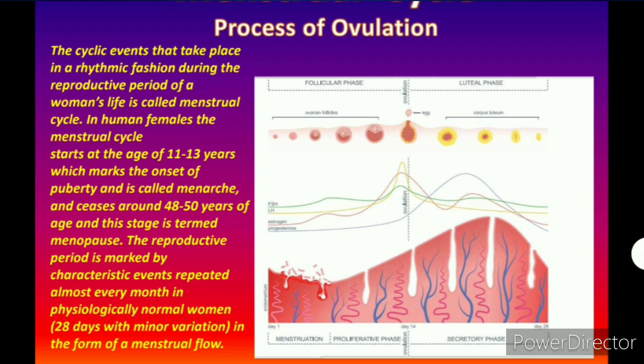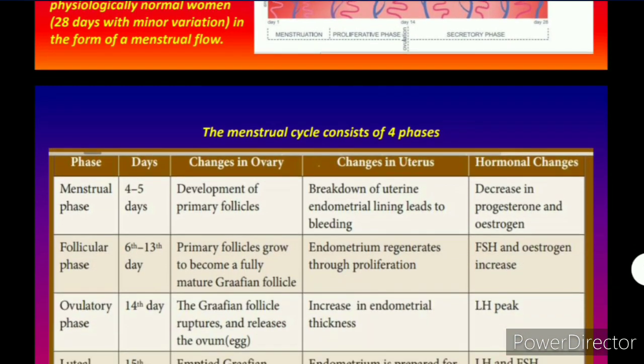The reproductive period is marked by a characteristic event repeated almost every month in a physiologically normal woman, that is, every 28 days, with minor variation in the flow of the menstrual cycle. And remember that absence of the menstrual cycle is a sign of pregnancy. Now this is very important. What are the phases taking place during this menstrual cycle? The menstrual cycle consists of 4 phases: the menstrual phase, the follicular phase, the ovulatory phase, and the luteal phase.